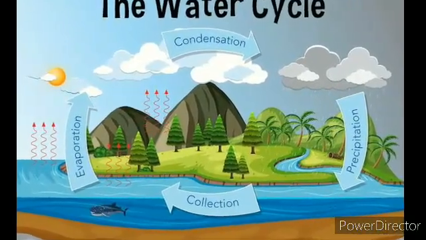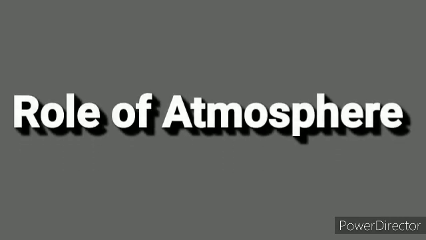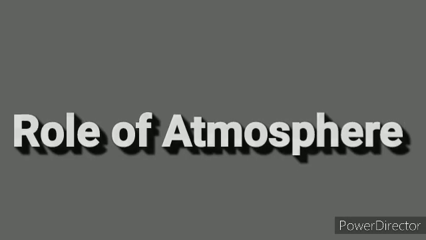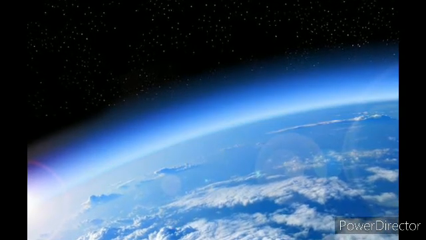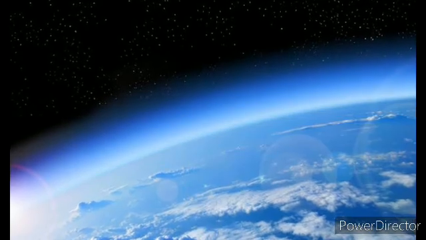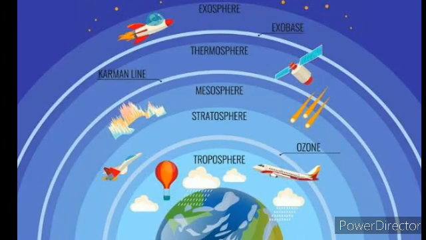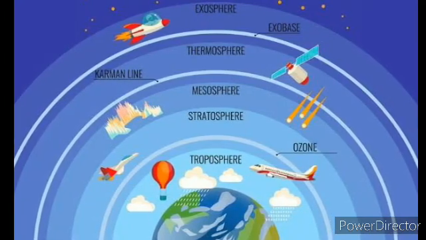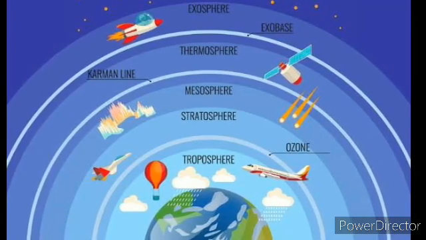The next thing to learn is the role of the atmosphere. So what is the function of the atmosphere present around our earth? First of all, the atmosphere is a blanket of air. Many gases present in our environment are from the atmosphere, present in the different layers of the atmosphere, right? The uppermost atmosphere contains a layer of gas called ozone, and it prevents the harmful rays of the sun from reaching the earth.